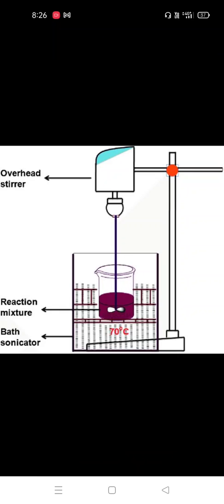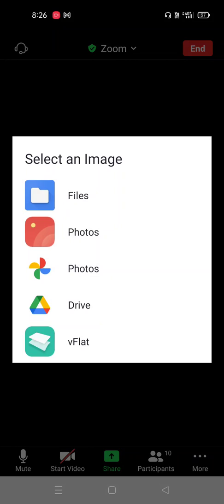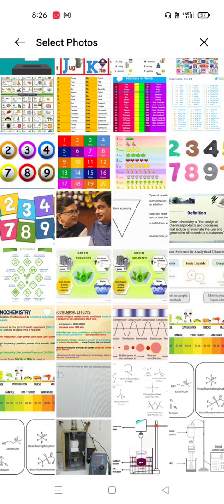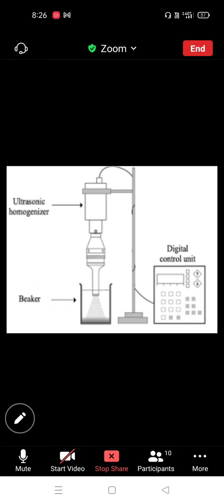What is the duty of the stirrer? It stirs the reactant mixture. And this is the reaction mixture. Here in the bottom we are using the sonicator bath. This is one of the diagrams of sonication instrumentation, a block diagram.